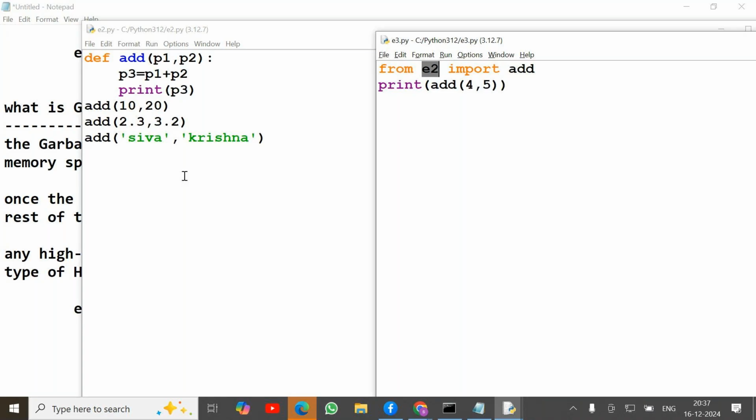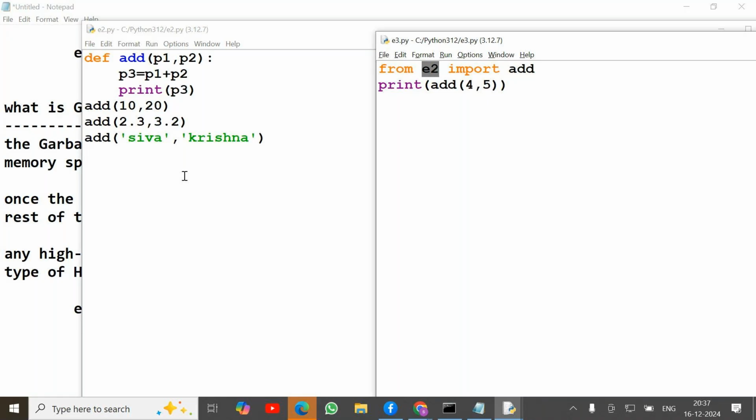In VS Code, Visual Studio Code, we create one project. In that single project, we create multiple files. All these files are under the same location. Are you clear? Yeah. Okay.